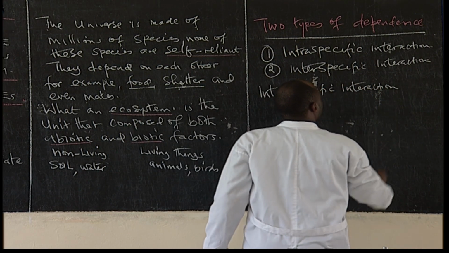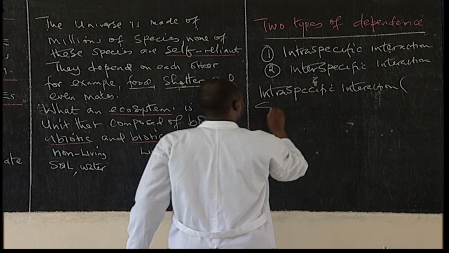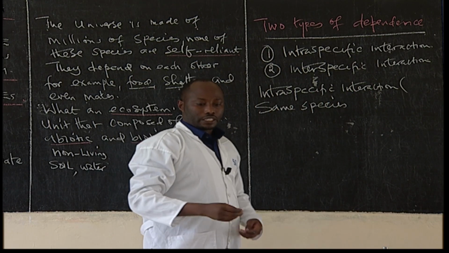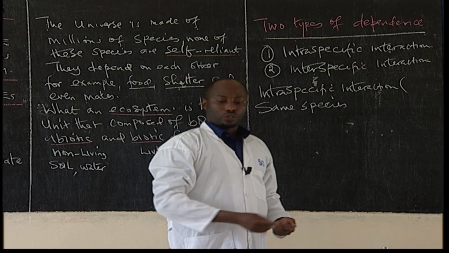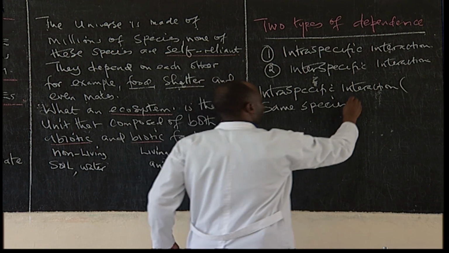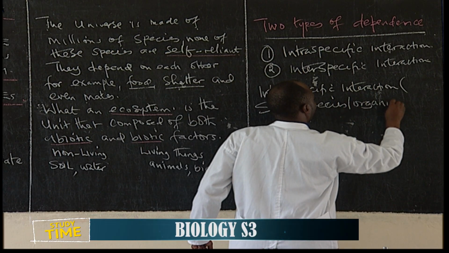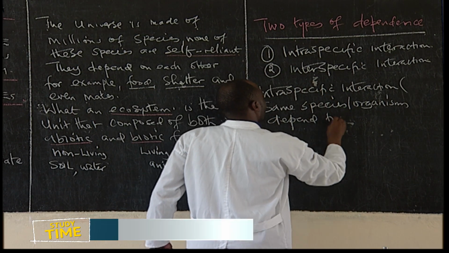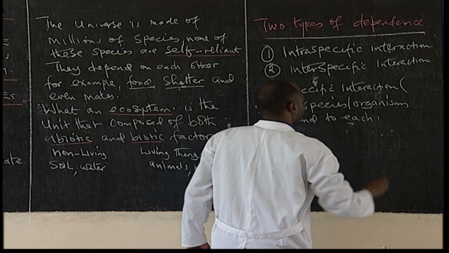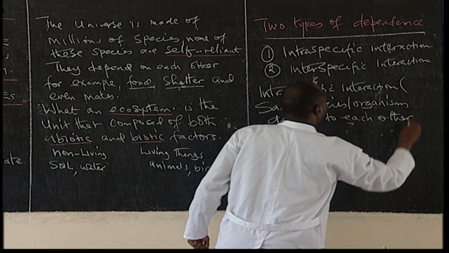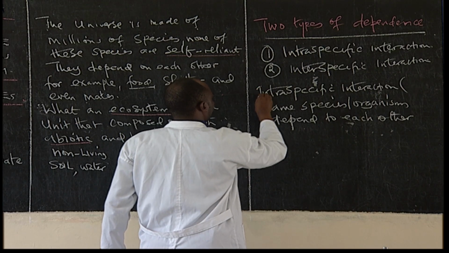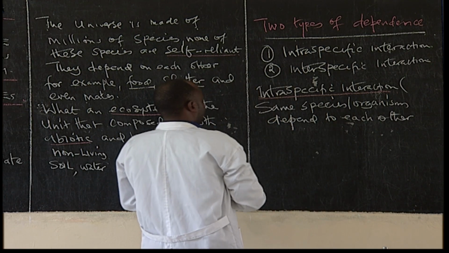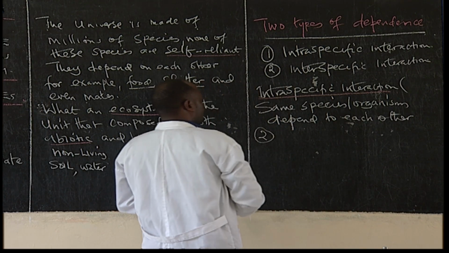It involves the same species interacting together, same species or same organisms depending on each other. That is number one.